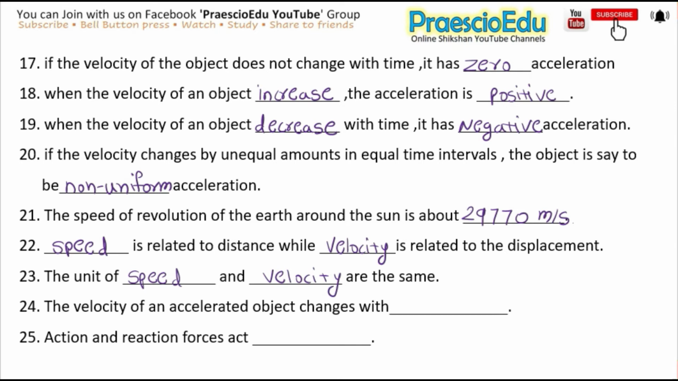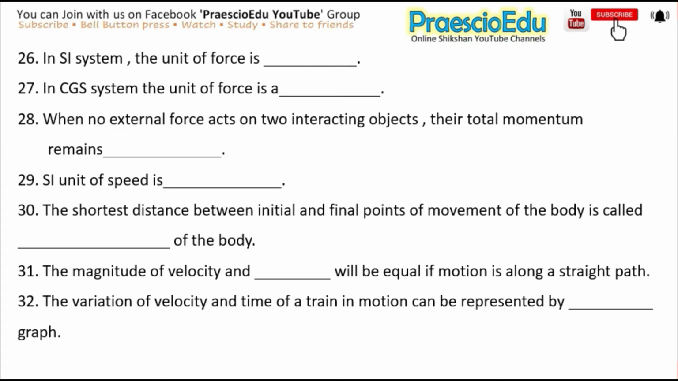Okay. Next is, the velocity of an accelerated object changes with a dash, and the answer is time. Next is, action and reaction forces act dash. So the answer is simultaneously. Simultaneously. Okay. Next one is, in SI system, the unit of force is Newton.